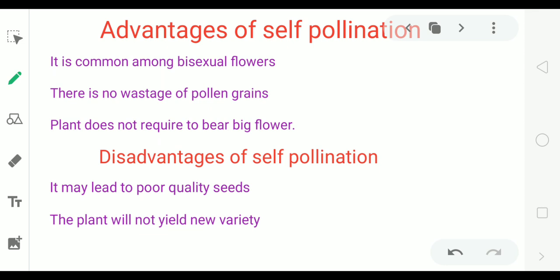Disadvantages of self-pollination. It may lead to poor quality seeds. Plant will not yield new variety. Means same type of flowers, same type of plants will be produced. No new plant will be produced after pollination.